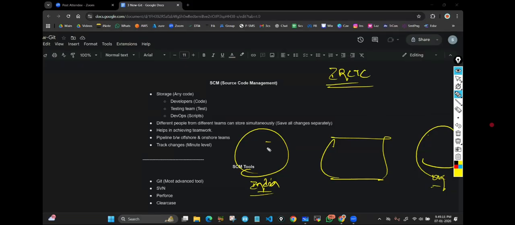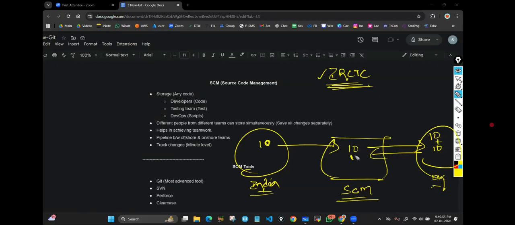Let's say we are working together on one project to create this IRCTC application. Today, we have written 10% of the code, just assume. Once we finish writing code, at the end of the day before we leave, we push that code to source code management. Now for the UK team, it is morning while for us it is night. So before they start their work, they pull the existing code and add 10 more percent. That becomes a total of 20. Once they finish their work, they push back.